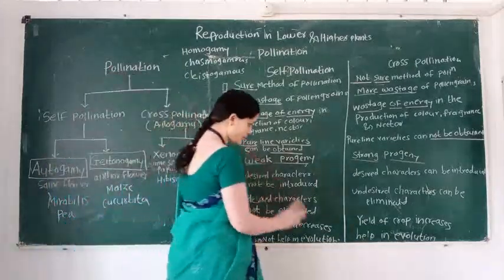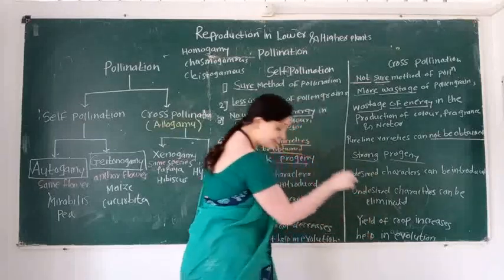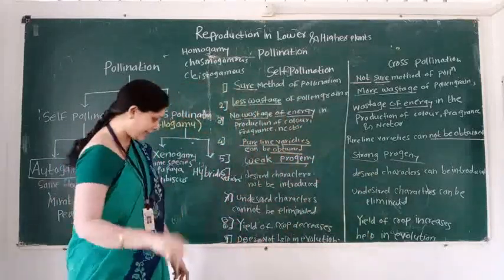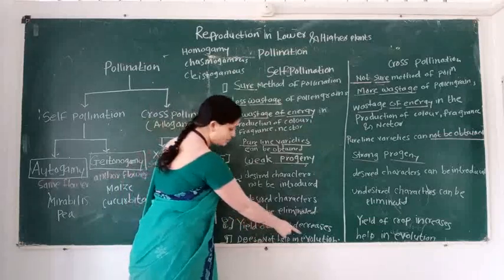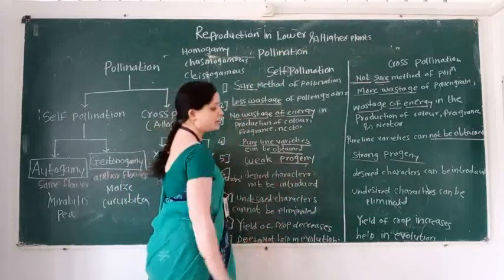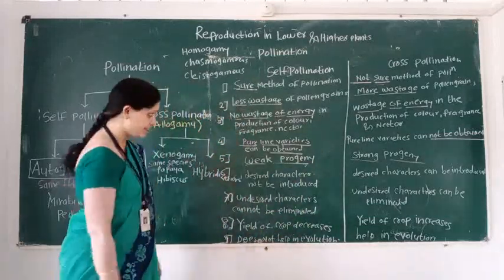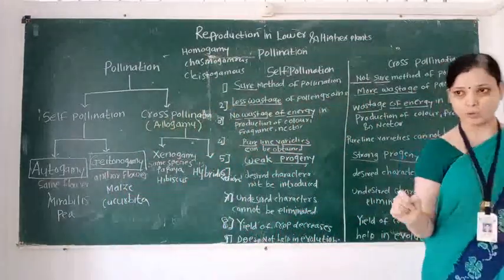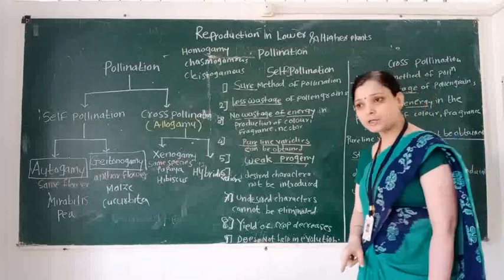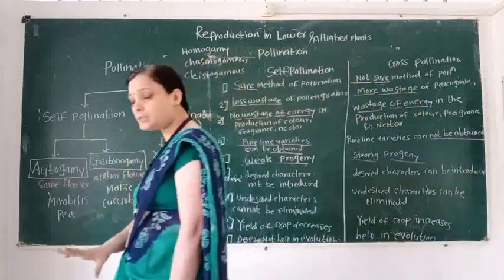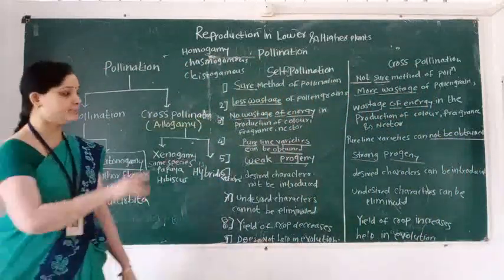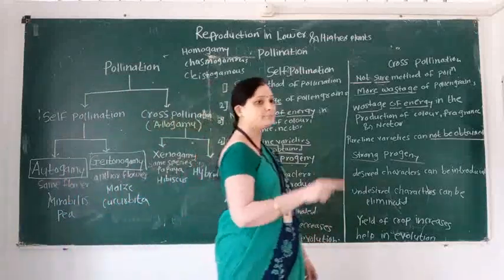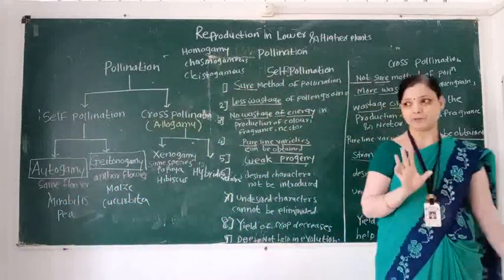In cross-pollination, undesirable characters can be eliminated. Yield of the crop decreases here, yield of the crop increases there. And the last point, self-pollination is not responsible for evolution and variation, but cross-pollination is responsible for evolution and variation.